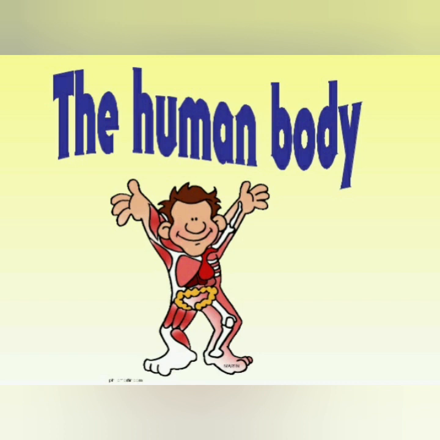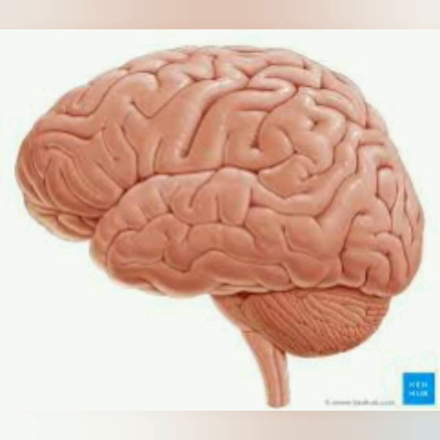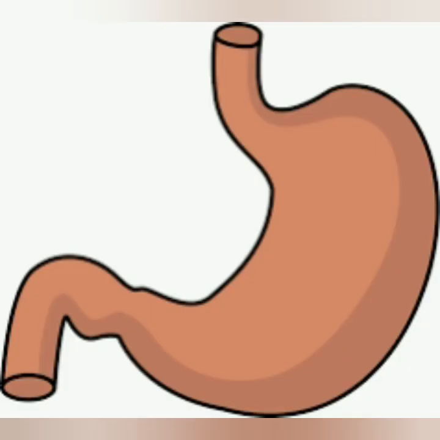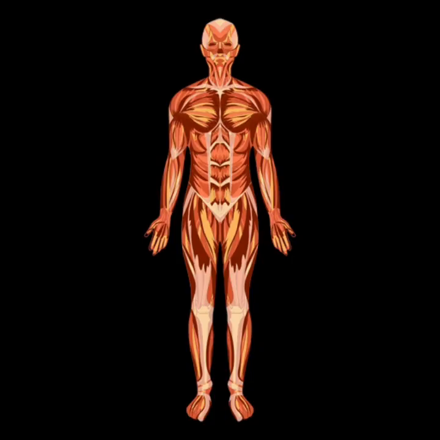Let us see about internal organs. What are internal organs? Body parts that are inside the body which cannot be seen. For example, stomach, lungs, heart, kidney. These are all organs which cannot be seen. They are all called internal organs. In this lesson, we are going to see brain, lungs, stomach, heart, kidneys, bones and muscles.